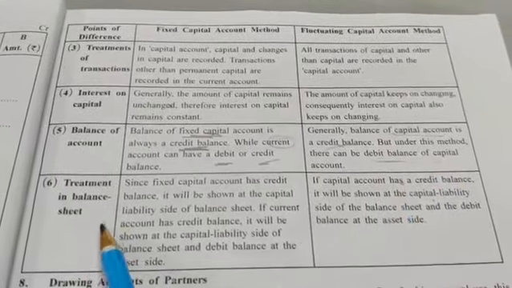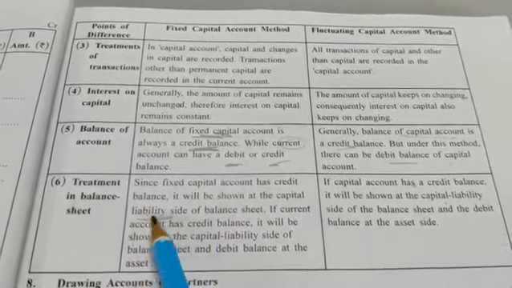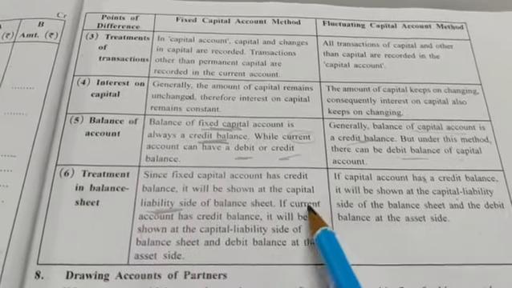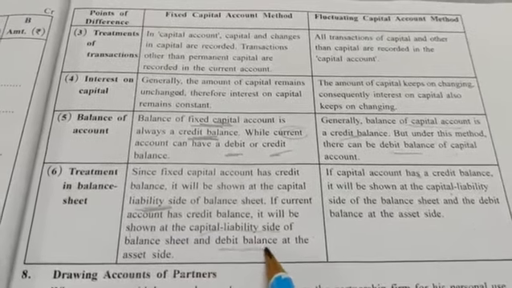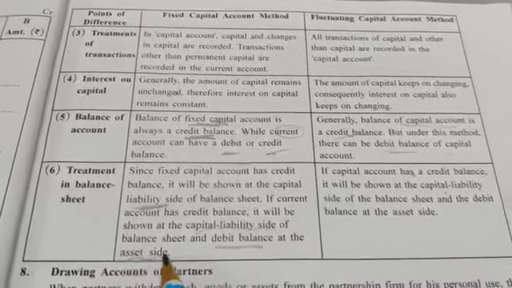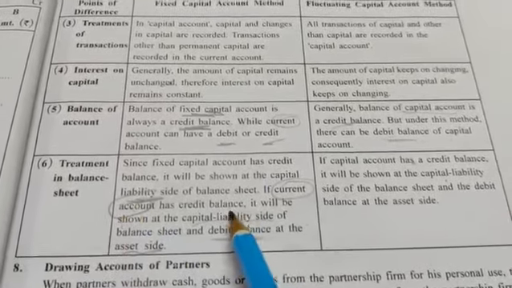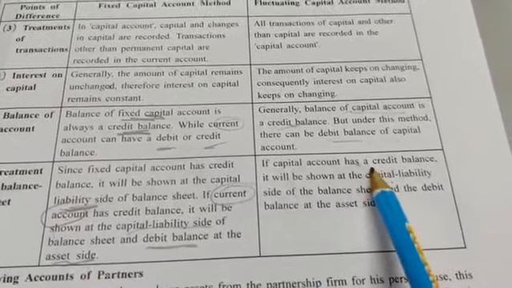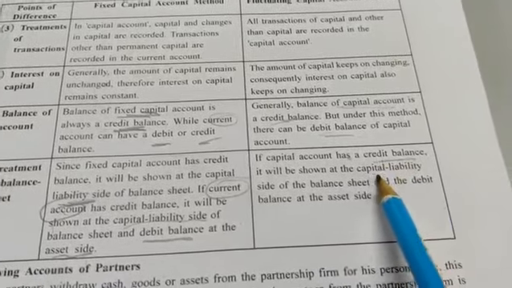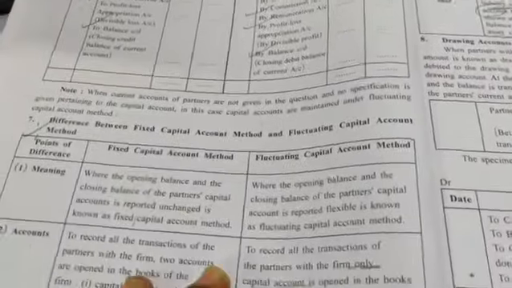Next, treatment in balance sheet. Since fixed capital account has credit balance, it will be shown as capital on the liability side. If current account has credit balance, it will be shown on the liability side, and if it has debit balance, then it will go to the asset side. This is about current account. Current account, credit balance goes to liability side, debit balance goes to asset side. Here as only one account is prepared, credit will go to liability side and debit will go to asset side. Fine. So this is the difference between fixed capital and fluctuating capital.